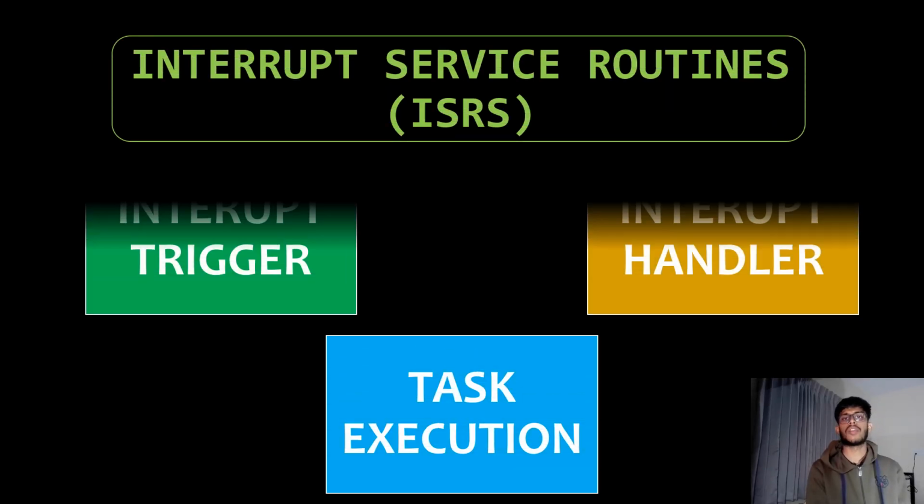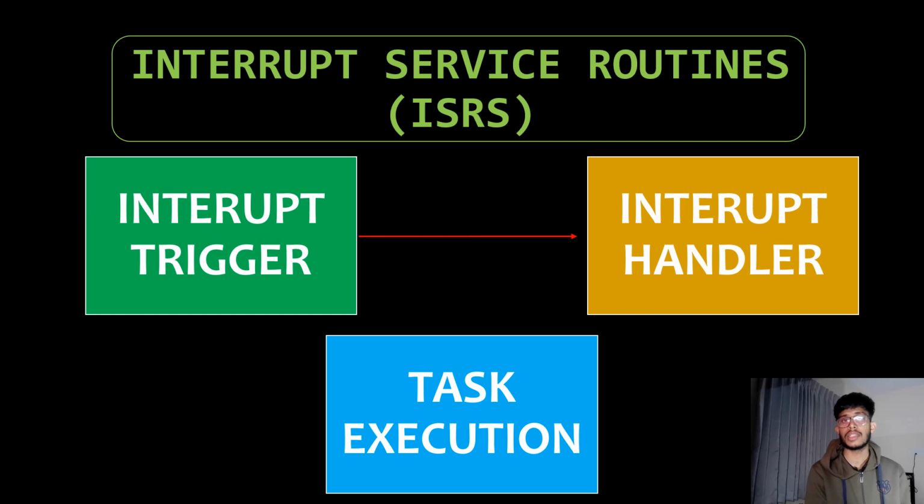Now the time comes for the interrupt service routines, means ISRs. What is this? In this, there are three steps. The first one is interrupt trigger, the second one is interrupt handler, and the third one is task execution. What does interrupt trigger mean? When the interrupt happens, the microcontroller triggers the interrupt, means it is done by the ISR, the interrupt service routine, which is already in the microcontroller. Then it triggers the interrupt and sees what is there.